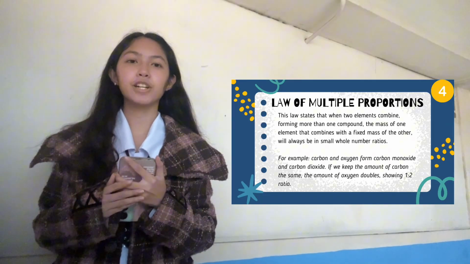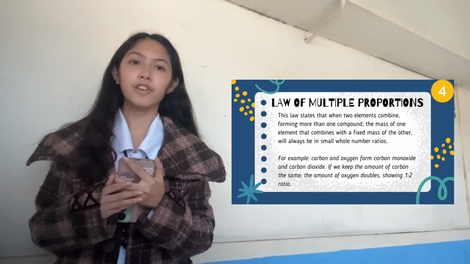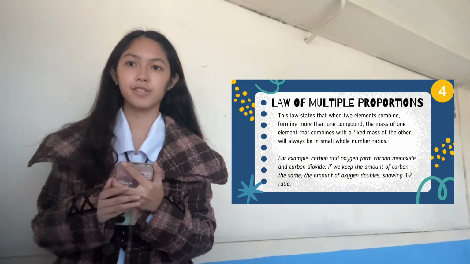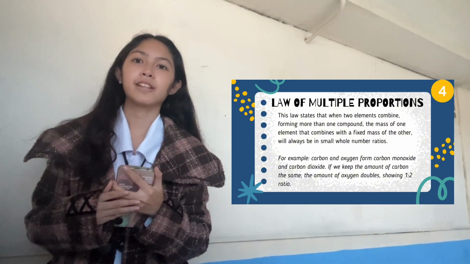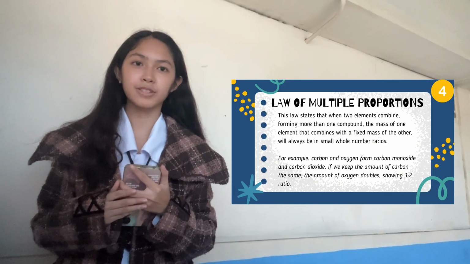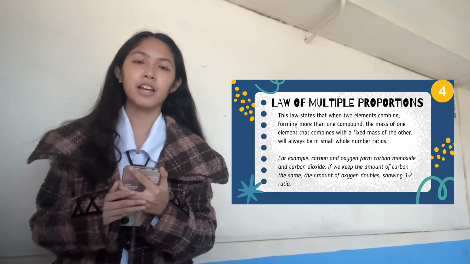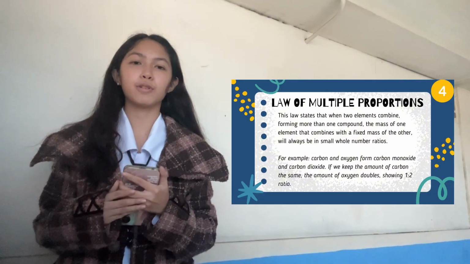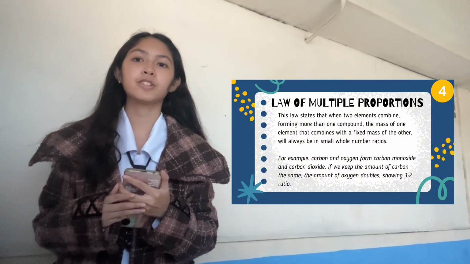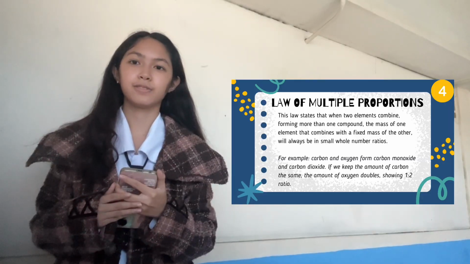The mass of one element that combines with a fixed mass of the other will always be in small whole number ratios. An example is carbon and oxygen forming carbon monoxide and carbon dioxide. If we keep the amount of carbon the same, the amount of oxygen doubles, showing a 1:2 ratio.